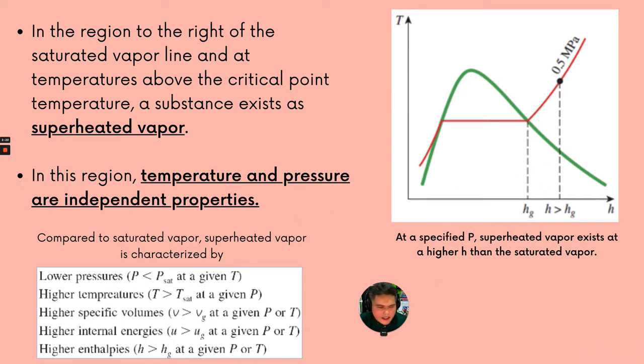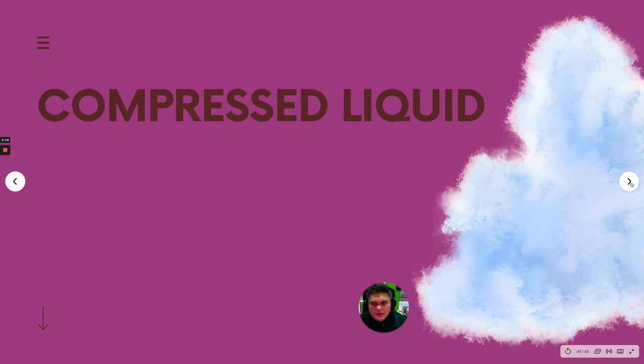It will have higher internal energies than the internal energy of the saturated vapor at any given P or T, and it will have higher enthalpies, which is beyond the Hg at a given P or T. So at the specified pressure, superheated vapor exists at a higher enthalpy than the saturated vapor. From the diagram here, you can see that the enthalpy is bigger than the vapor enthalpy at the saturated vapor.